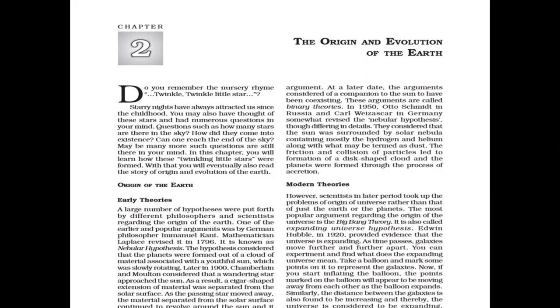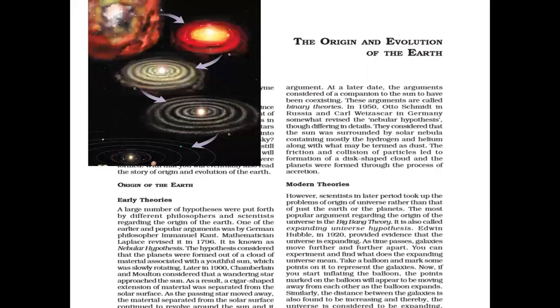A large number of hypotheses were put forth by different philosophers and scientists regarding the origin of the earth. One of the earlier and popular arguments was given by German philosopher Immanuel Kant. Mathematician Laplace revised it in 1796, which is known as the nebular hypothesis.